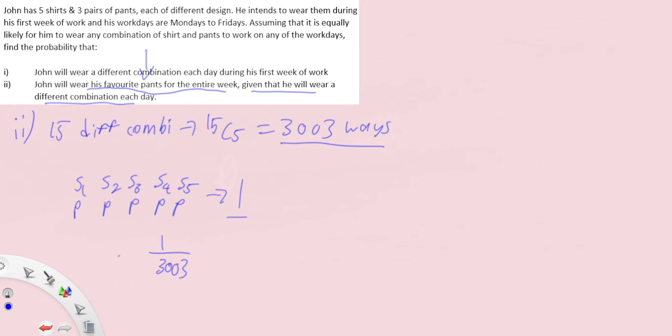So this is what I mean by zooming: you eliminate the other factors and only focus on the condition that has already occurred. Since he's going to wear different combinations each day, that will be my environment, my circumstance that I'm going to look into. So instead of considering the entire population, I only zoom in on the condition that's already satisfied, and then find the probability from that. I'll give you more examples of zooming in the next video, and this is how I would do this question with my lizard brain.